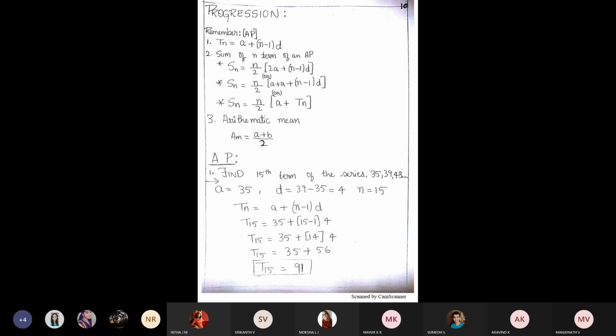That is A plus 15 minus 1, which is 14, into common difference 4. 35 plus 56 is 91.